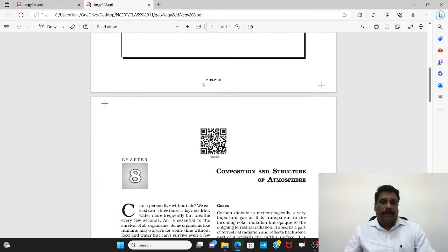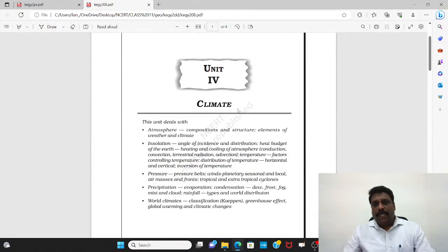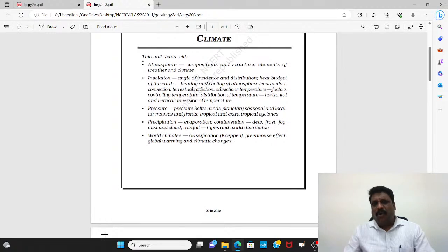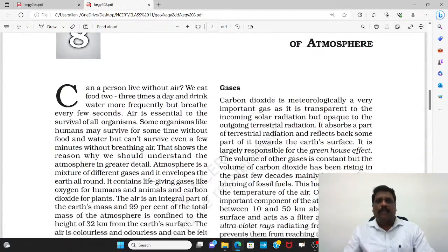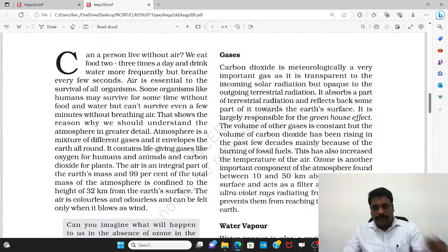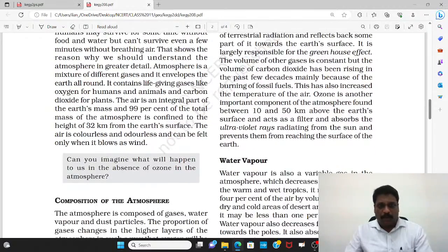Okay. Now here, under this climate, what exactly this unit deals with, that also they have given somewhere. Okay, right. Now, some of the very basic facts I will also highlight, whatever is important, right?